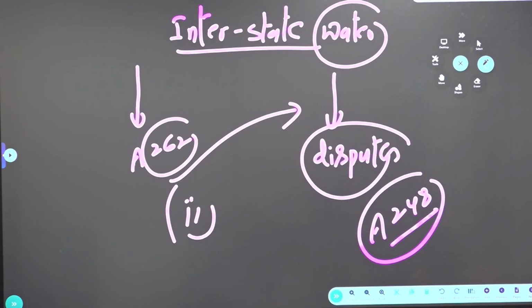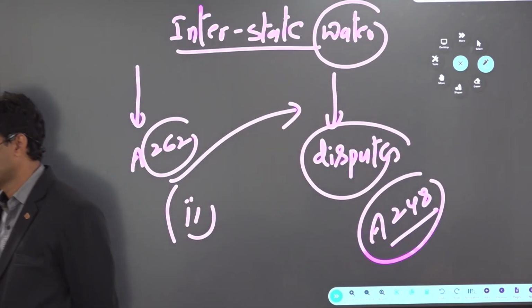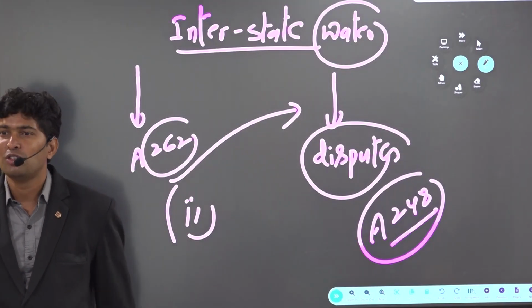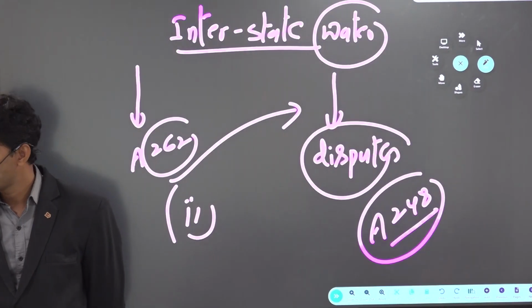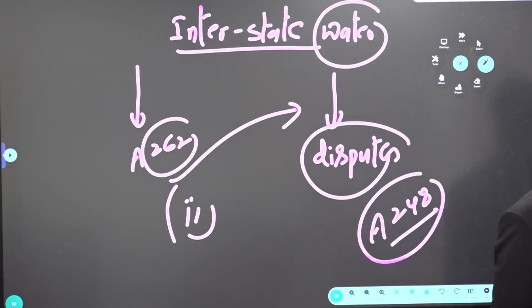Apart from that, an interesting doubt. If 2 or 3 states ask the parliament to make a law, the law will be applicable only to those states. Think and tell. Answer is yes, because only those states asked. Did you understand the meaning of the statement? If parliament is making a law on a state subject in exceptional circumstances, it is applicable to all the states. Got the meaning difference?